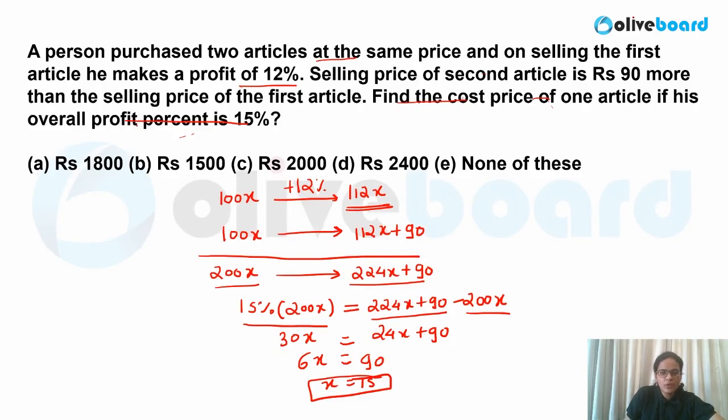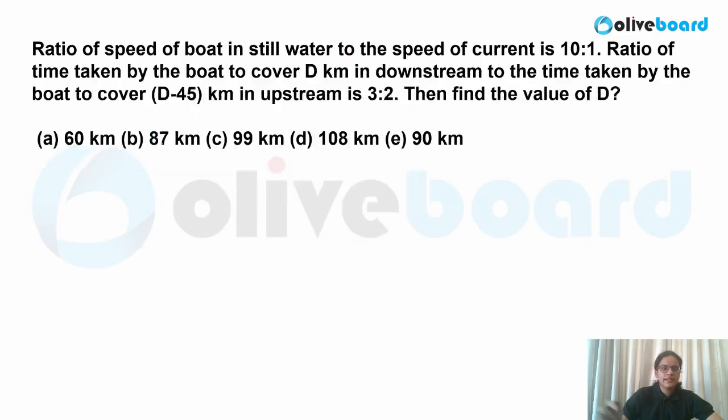What is asked in your question? Find the cost price of one article. Now cost price is 100x, so my value would be equal to 1500 in this case. So your answer is nothing but 1500. I hope it is clear. Based on this simple concept of same cost price, you can attempt this question. Let us move on to the next question.